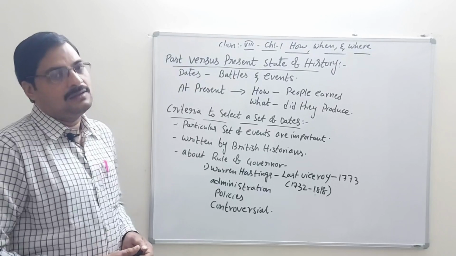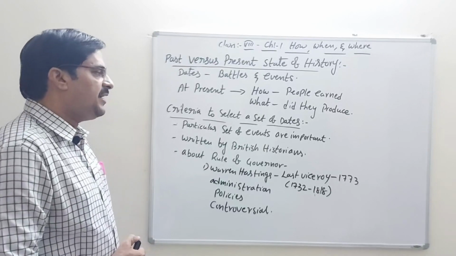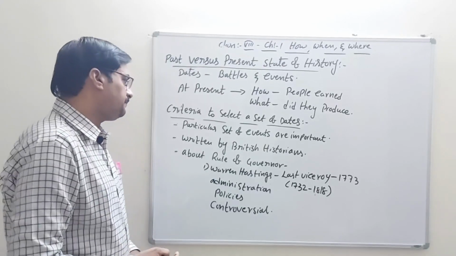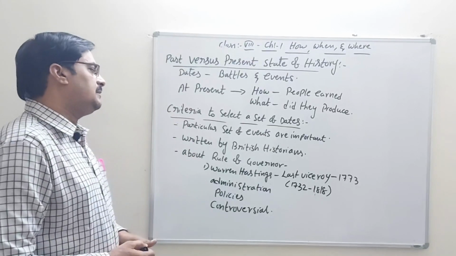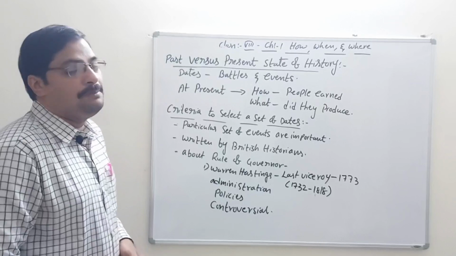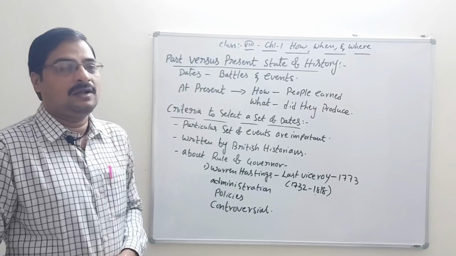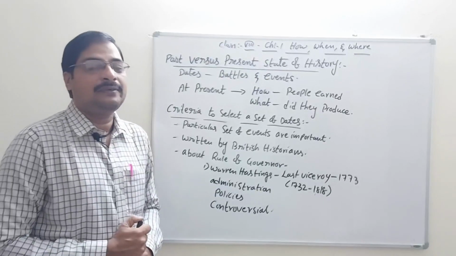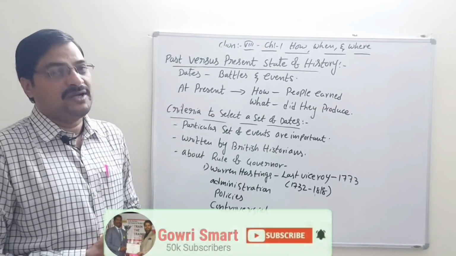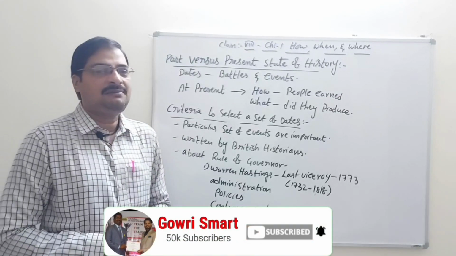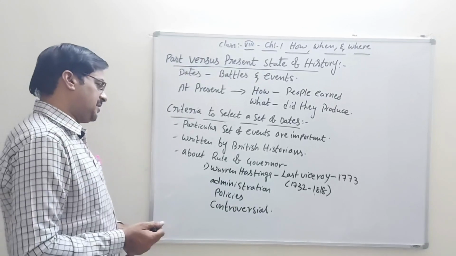What criteria can we use to select the dates? Particularly, a set of dates and events are important. Yes. According to these, all the dates and things were written by the British historians only. How the Indians produced the goods, how they maintained the trading and revenue system, all these things were written by the historians of the Britishers.